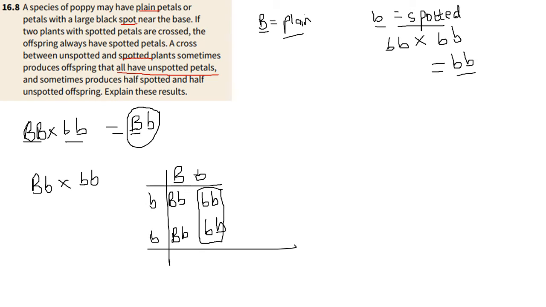Of course, you can try this out. I'm not going to do it with the reverse, where we say, well, what if spotted was considered the dominant allele? What you would find is that you would not be able to match the results that have been provided in the question. So that is just a good practice if you want to check it out.